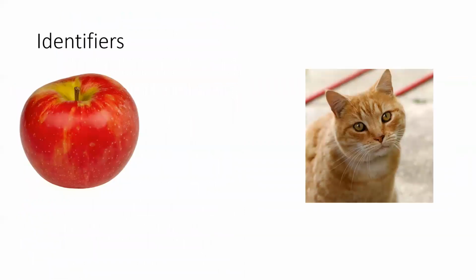Now we shall discuss what identifiers are. When you see this, you call it apple. Then when you see this, you call it cat, because somebody named it as apple, and somebody has named it cat.